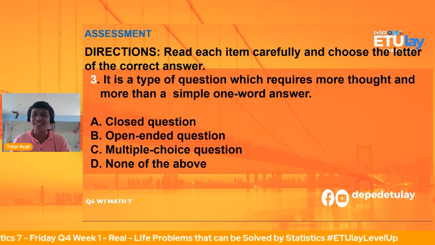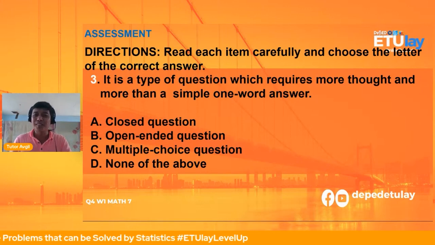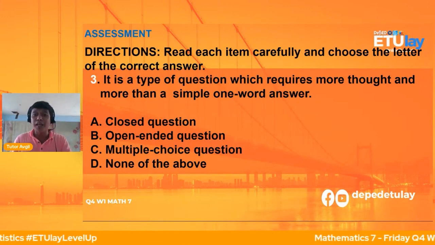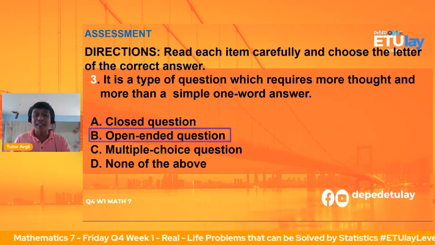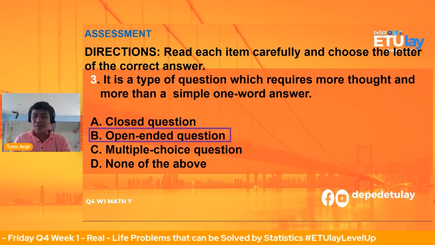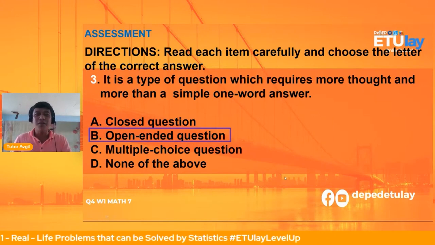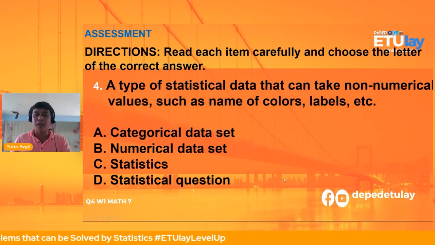Ayan. Sulat lang yung sagot sa ating comment section. Ayan, may mga sagot na rin sila. Letter B, letter B, letter B. Si Shemari, Alrisa, Kerubin, Daryl, Aliana. The answer will be letter B, that is open-ended question. Ayan. Let's have question number 4.